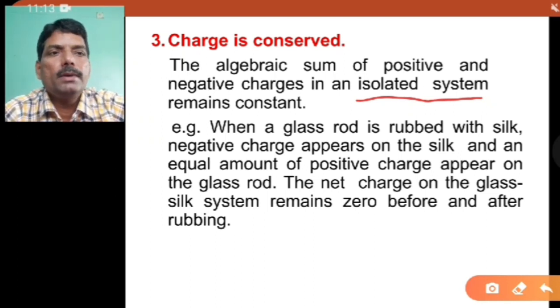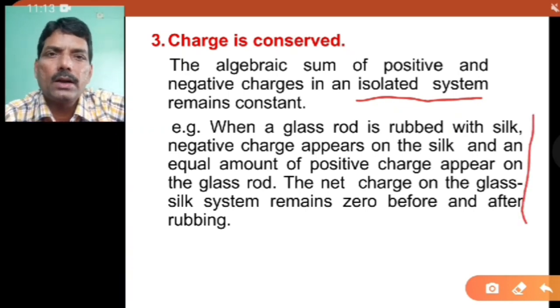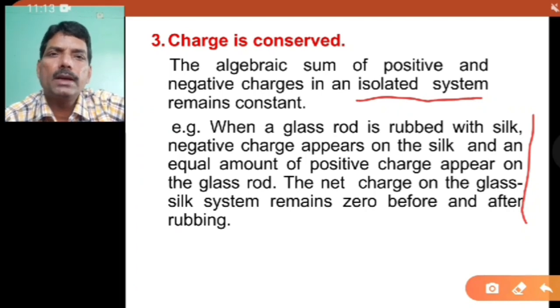What is the meaning of this? The meaning is that initially, suppose you have taken the glass rod and silk. Initially you can say there is no charge on either of the bodies, that means both bodies are neutral.